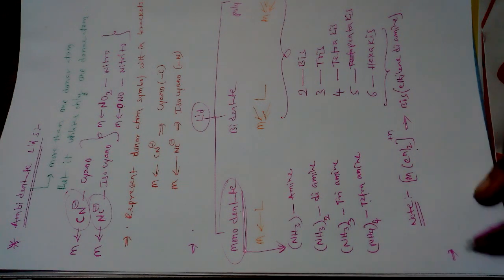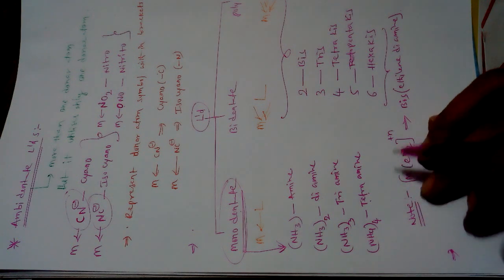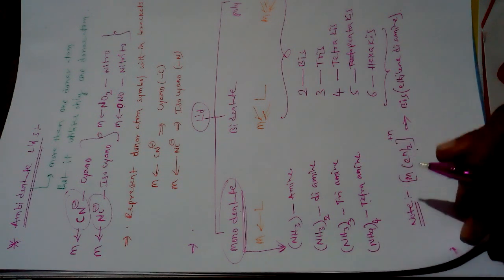And next, this is about ligands and how to write the name of the metal.